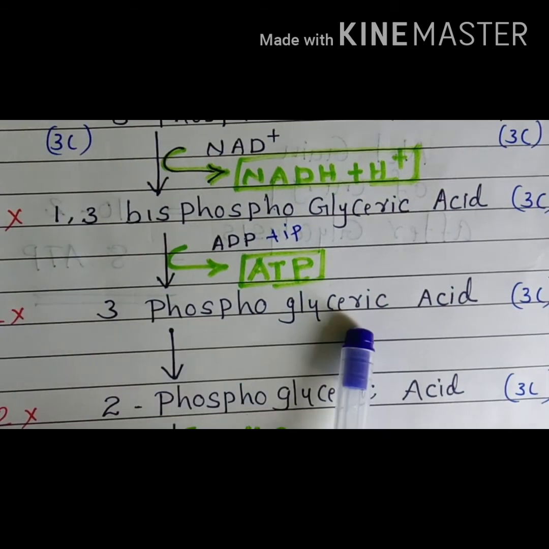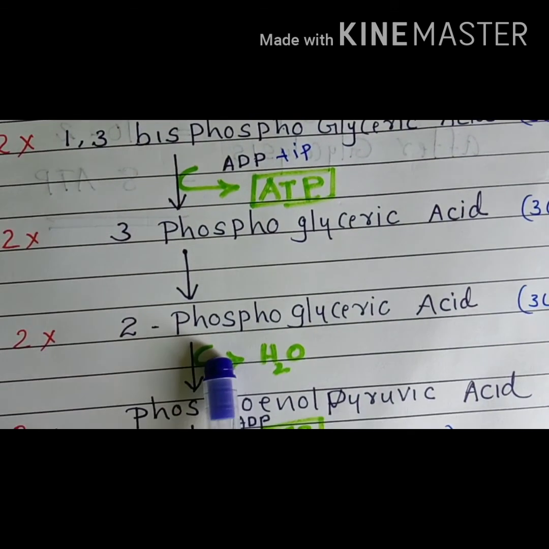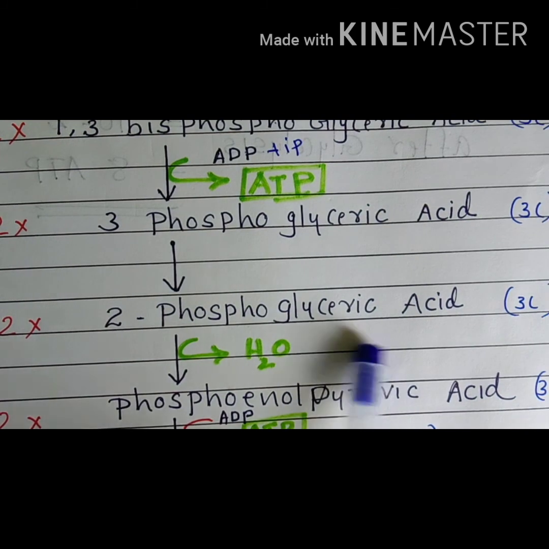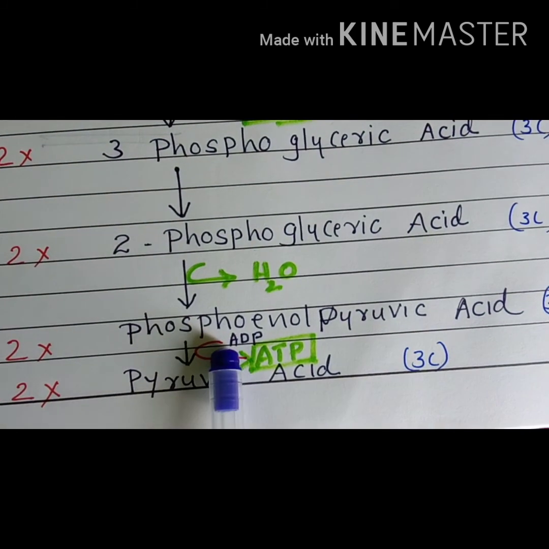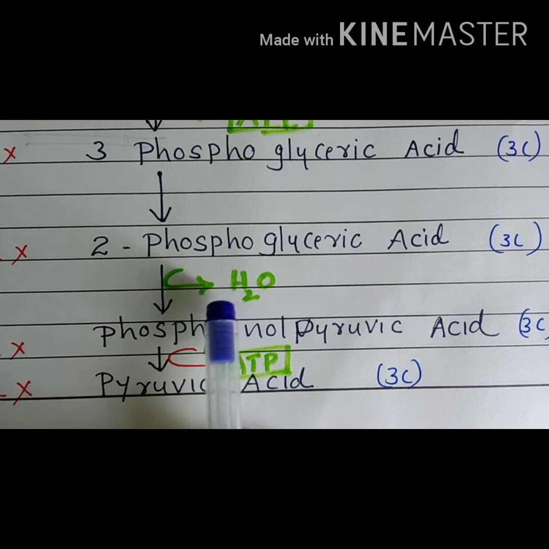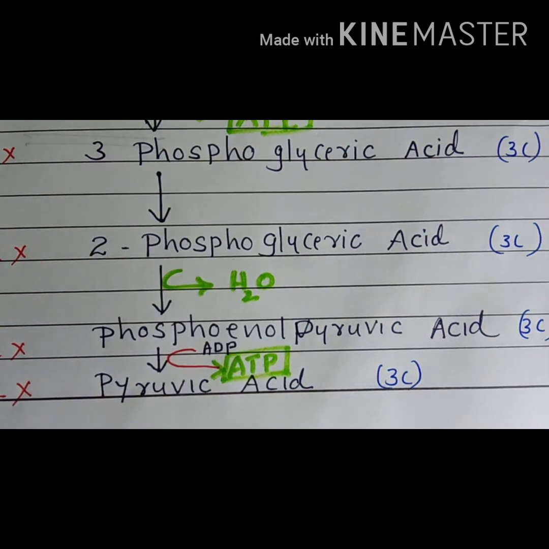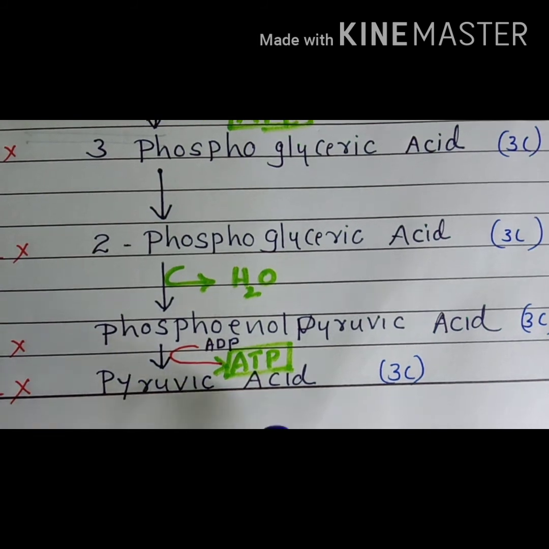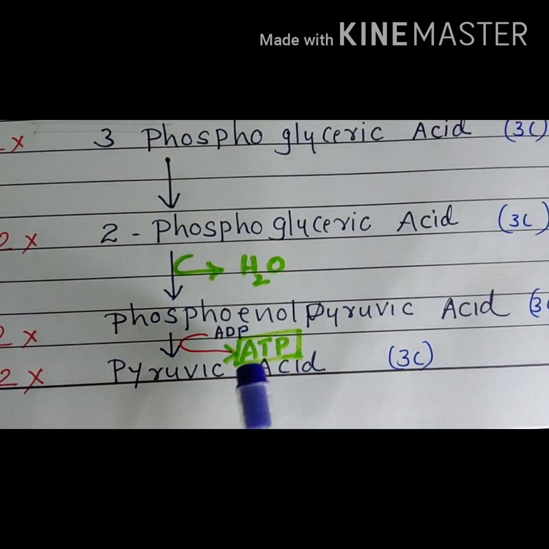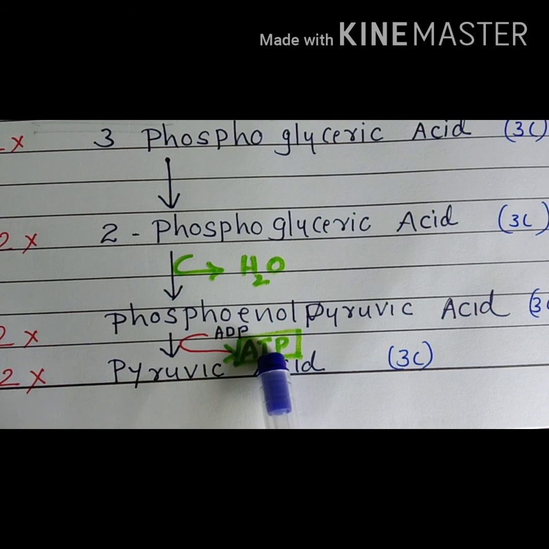This 3-phosphoglyceric acid is converted to 2-phosphoglyceric acid. 2-phosphoglyceric acid is converted to phosphoenol pyruvic acid, where 1 molecule of water is released. Then phosphoenol pyruvic acid is converted to pyruvic acid. At that time also 1 molecule of ATP is released.